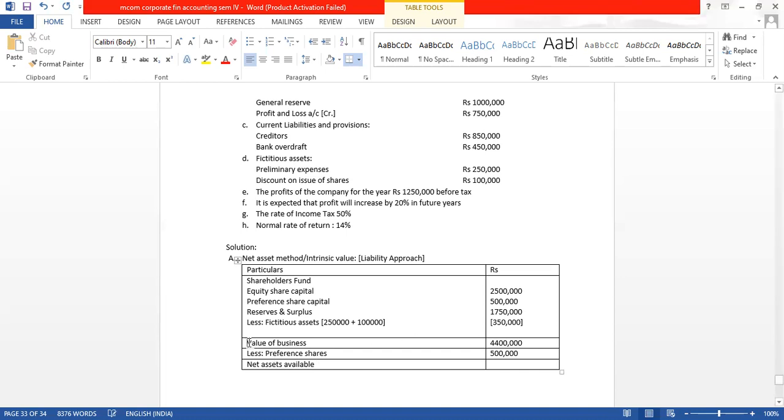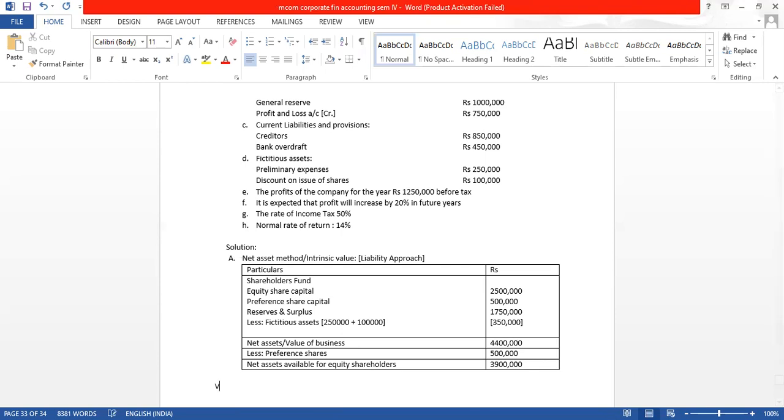So you may call this net asset, or value of business, net asset available for equity shareholders. 44 lakhs minus 5 lakh, you are getting 39 lakh.